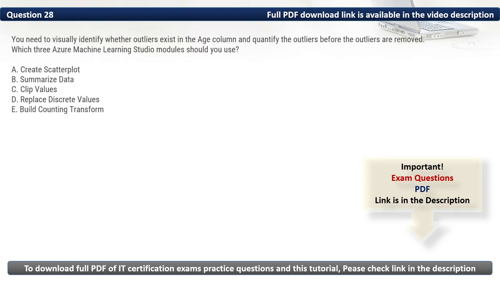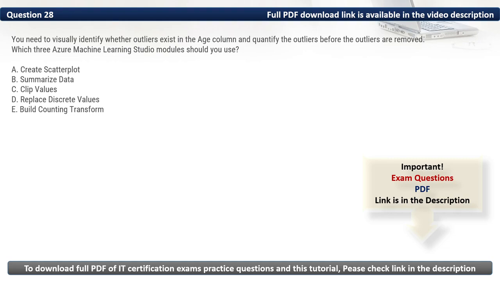Question 28, you need to visually identify whether outliers exist in the age column and quantify the outliers before the outliers are removed. Which three Azure Machine Learning Studio modules should you use? Firstly, let's eliminate the incorrect options. We have D, replace discrete values. It is used for handling categorical values, not outlier detection.